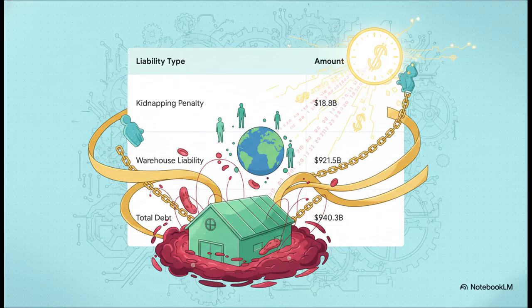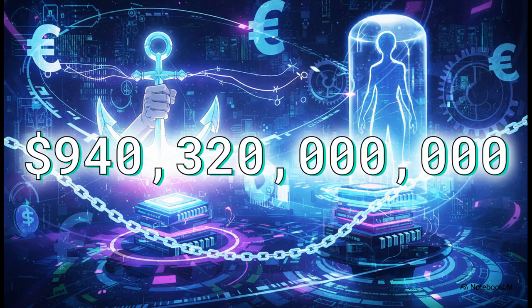Additionally, it cites a massive 42-day unauthorized biological warehousing resulting in documented blood loss. This generates a total warehouse liability of over $921 billion. When you add those numbers together, it brilliantly illustrates the mind-bending scale of this ultimate debt demand. Combining the kidnapping penalty with that 42-day warehouse liability, the total consolidated debt demanded for these temporal breaches and physical actions stands at precisely $940,320 million. And it all stems from these incredible claims of a hijacked timeline.